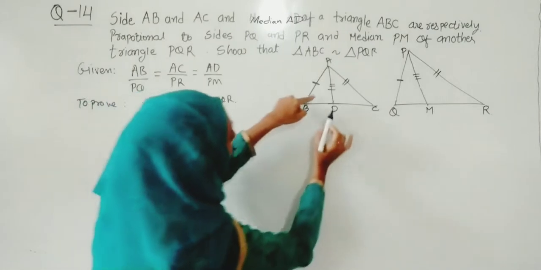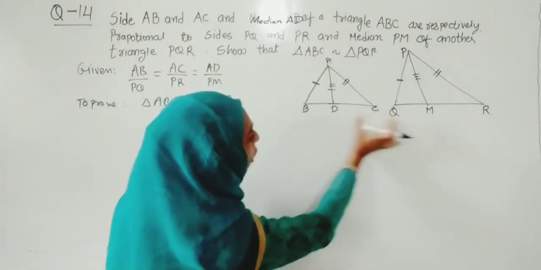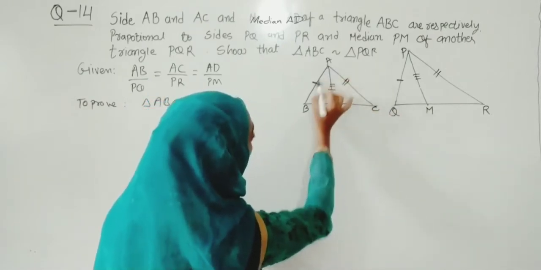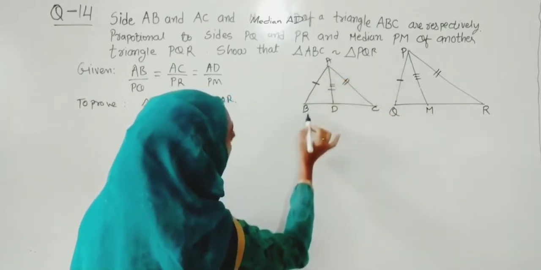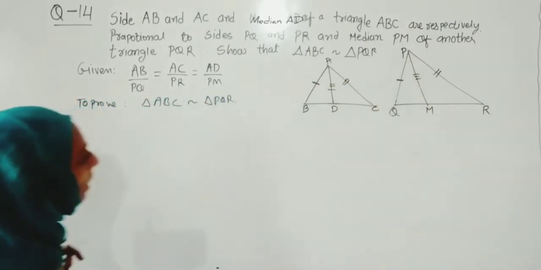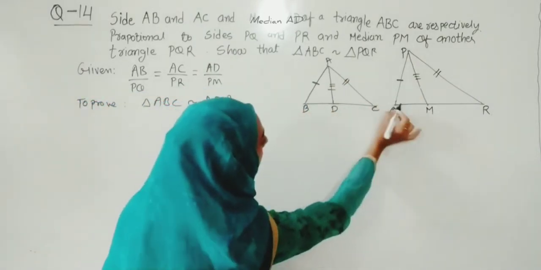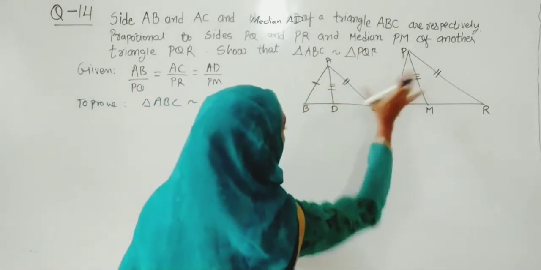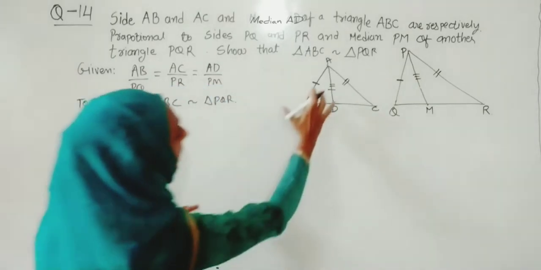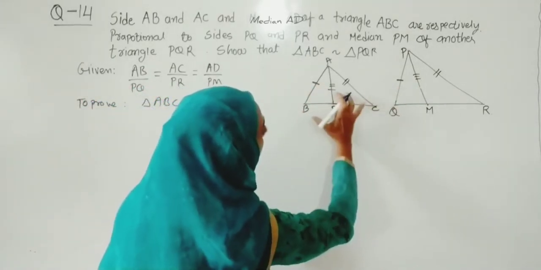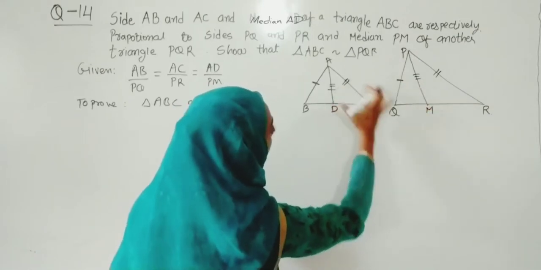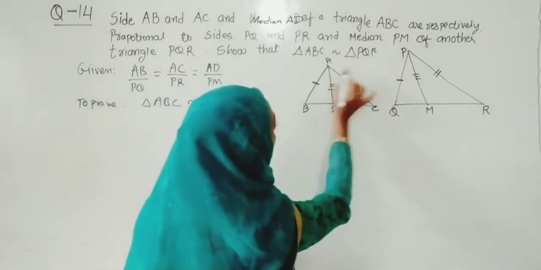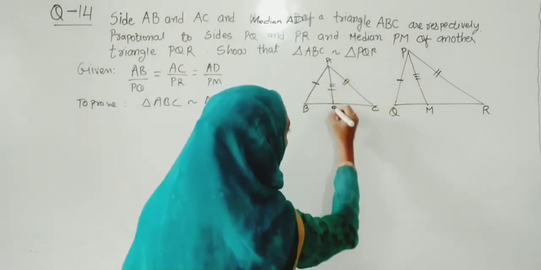Because here they did not give us this side BC or any part of it as similar. If they gave this BD equals to QM, then we can write triangle ABD and PQM similar, and from that we can write B and Q have the same angle, so this triangle can be similar. But in this question they gave this side and this side, this median and this median, and AC and PQ's ratio the same. They did not mention this angle too. So this will be a little bit difficult for us.